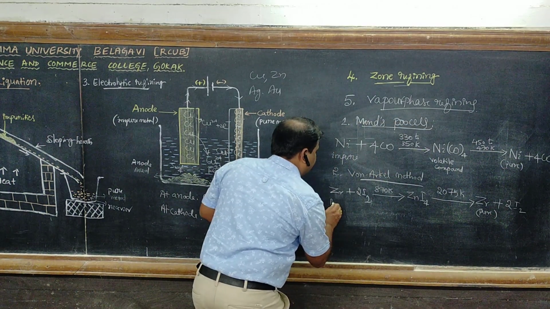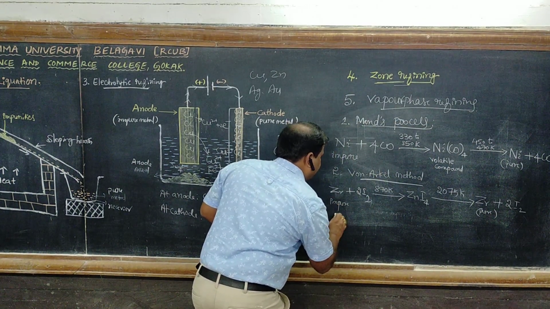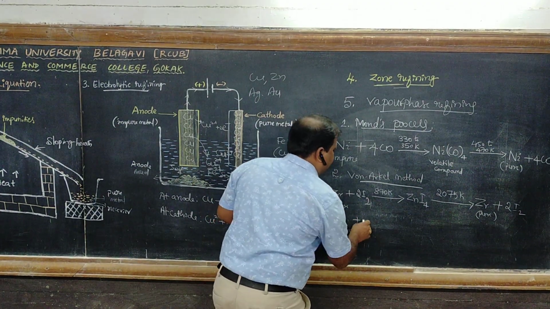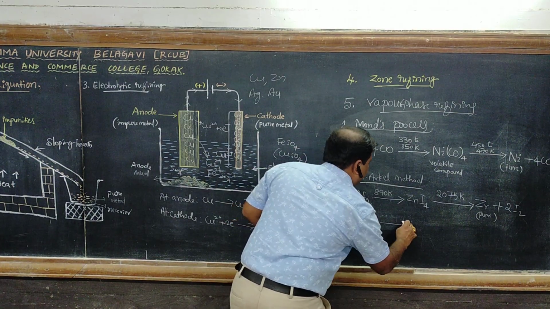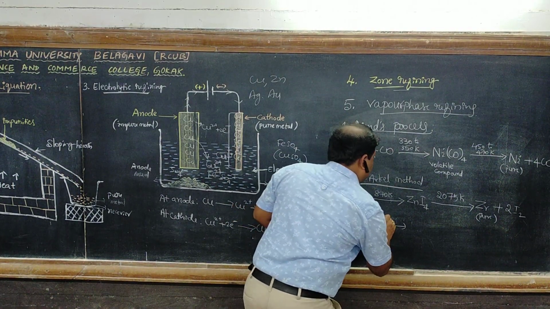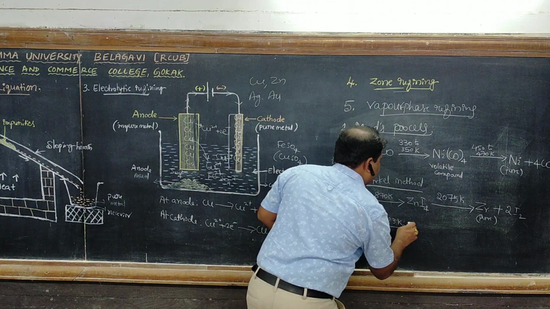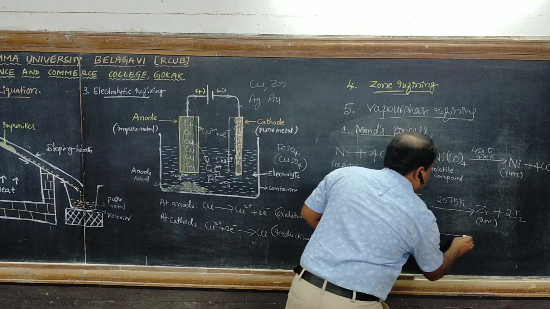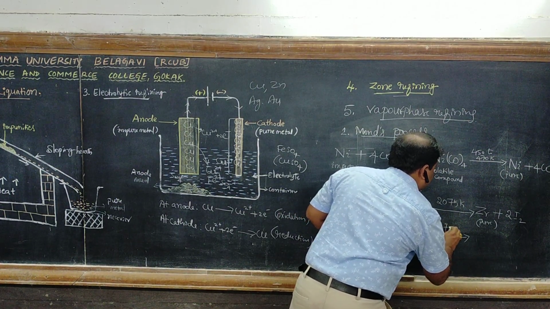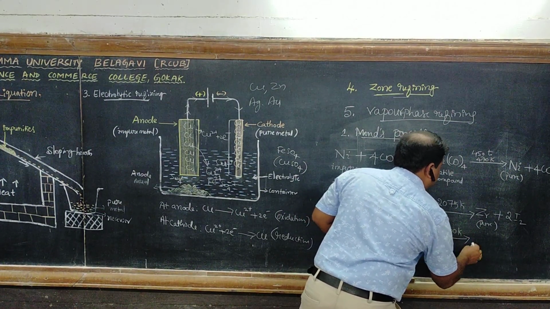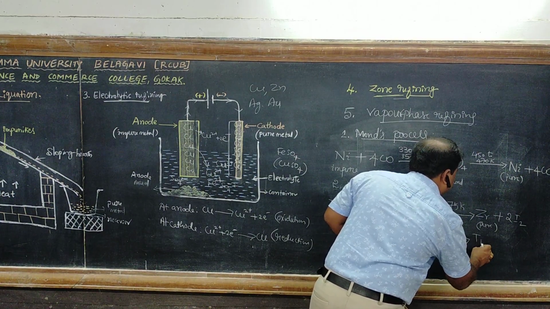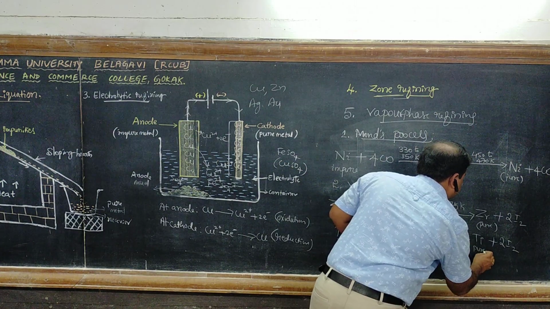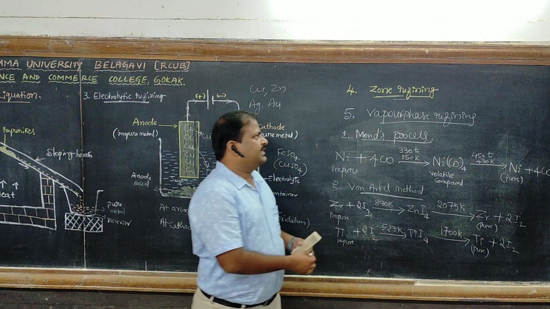Similarly, titanium. Impure titanium is heated with iodine at about 523 Kelvin, we get titanium tetraiodide. Then it is heated to 1700 Kelvin, we get pure titanium. So this is vapor phase refining.